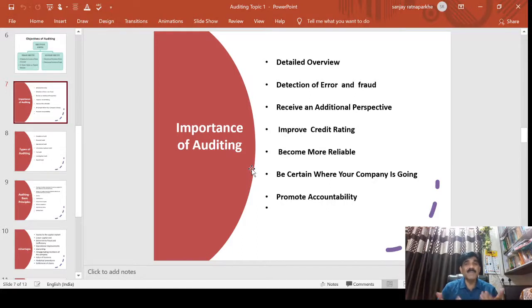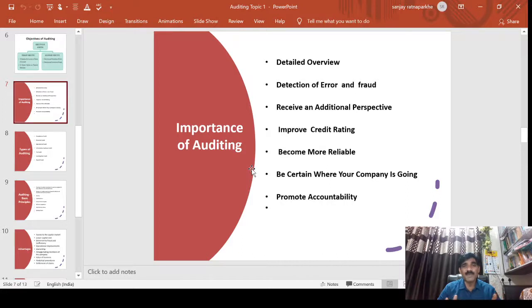So it may be a possibility, what is the kind of fraud there. So the auditor takes the appropriate steps to obtain sufficient and appropriate evidence for discharging the duty to receive additional perspectives. What is the meaning of additional perspectives? Sometimes nowadays a company can be doing very different types of manipulations and window dressing to show better positions.